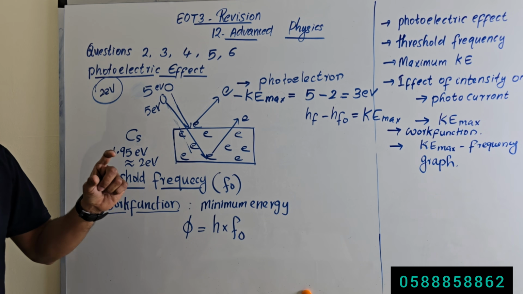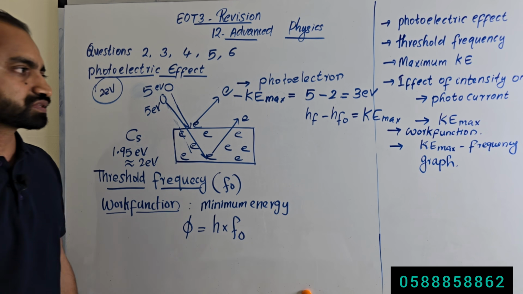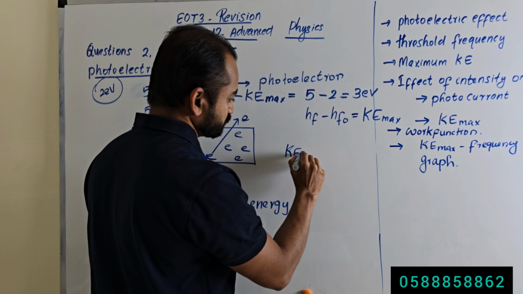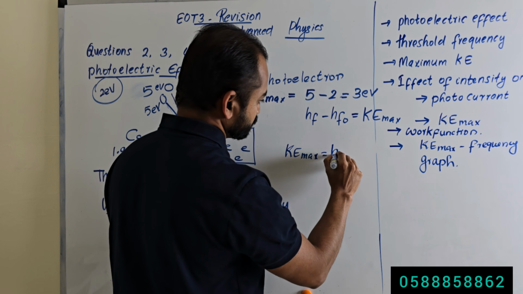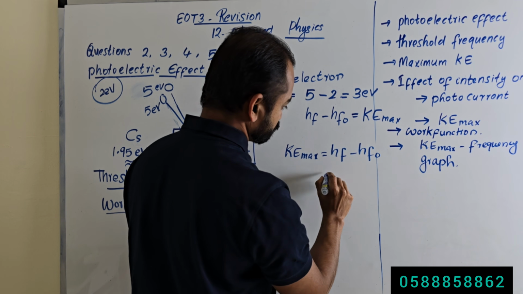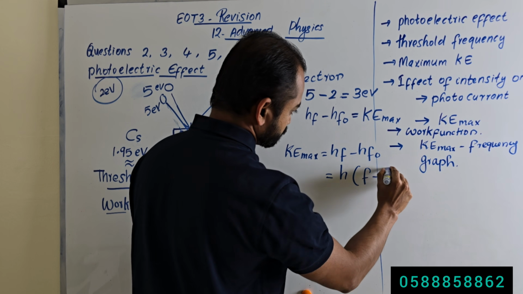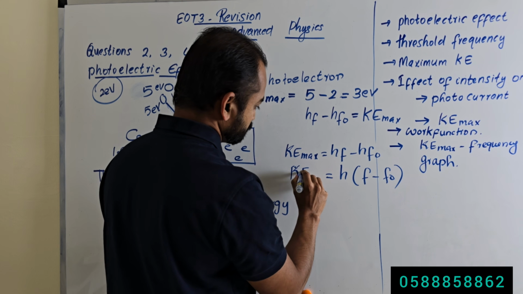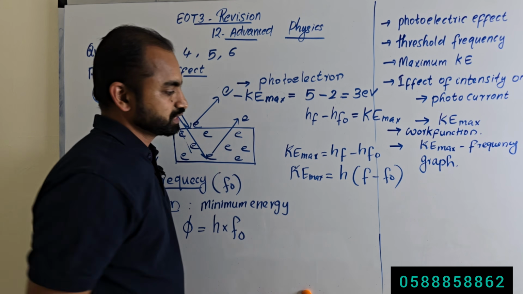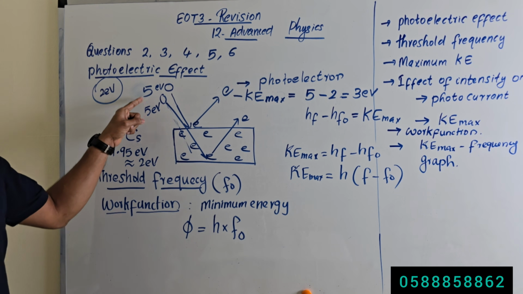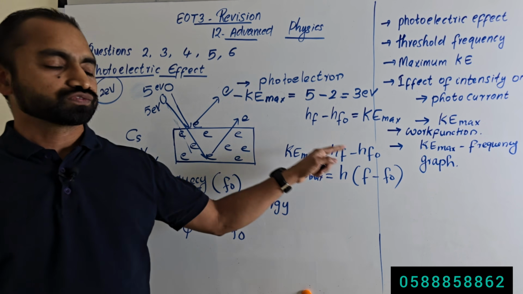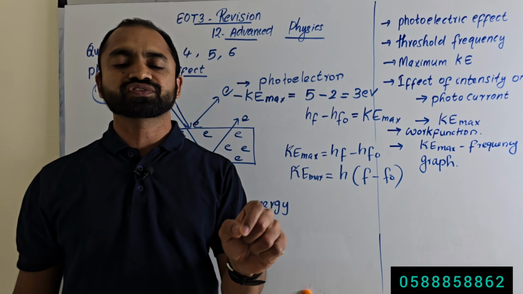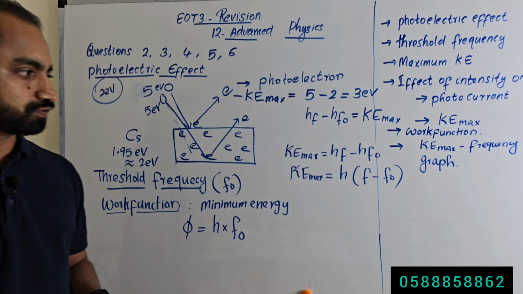So what is the equation here to calculate the maximum kinetic energy of the emitted electron? Maximum kinetic energy is equal to hf minus hf0. So h times (f minus f0), that is the equation to calculate the maximum kinetic energy. h times frequency of the incident radiation. What is this f? Frequency of the incident photon, minus f0, the threshold frequency. f0 is the threshold frequency.